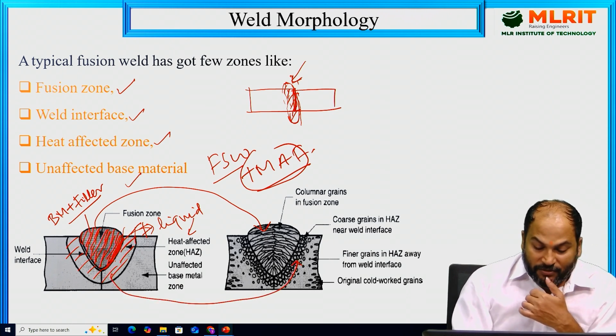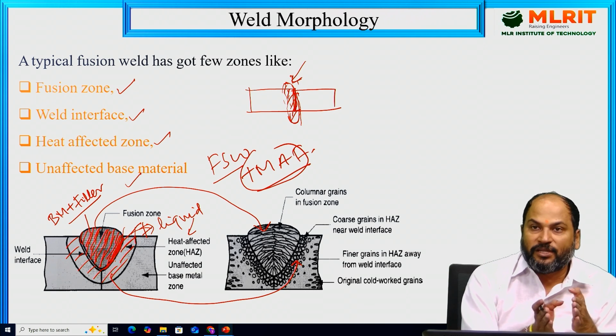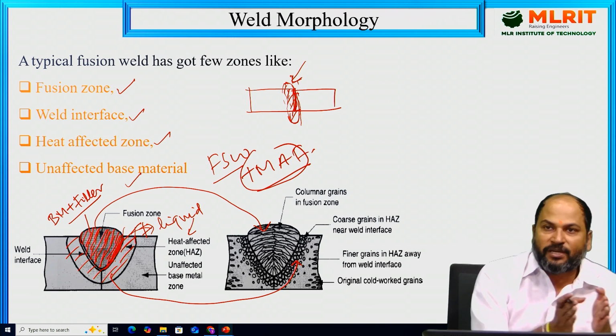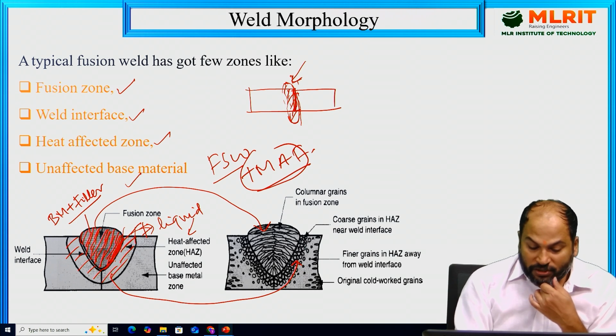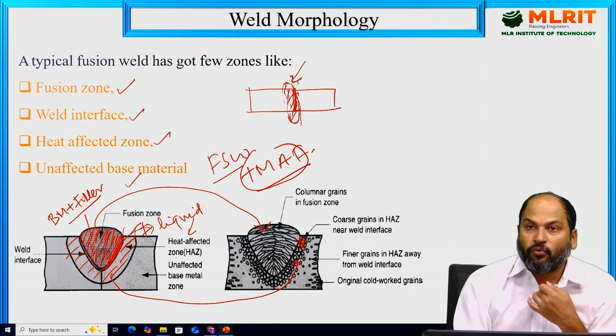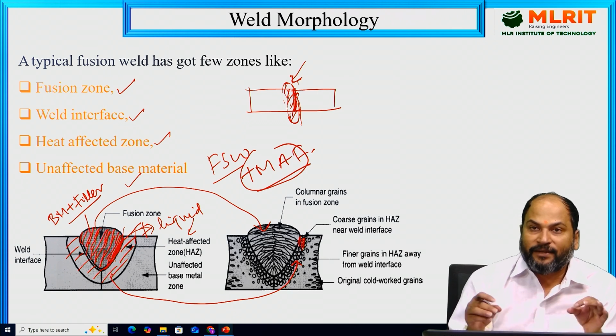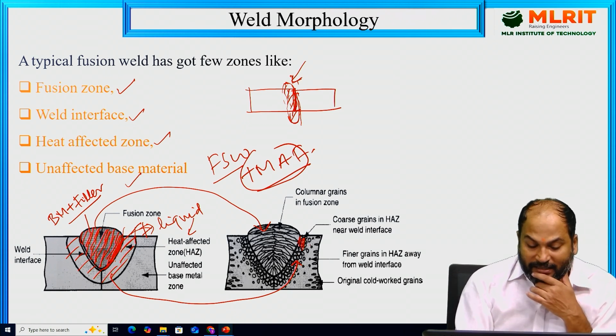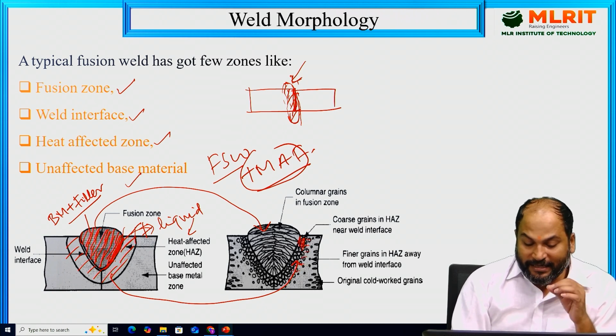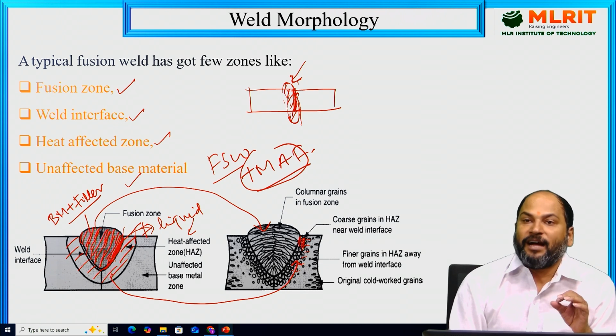In this zone also, two sections will be there: one just near the fusion zone and one further out. The grains near the fusion zone are coarse, where the heat has affected them most. This is the outer part of the heat affected zone, where the grains are relatively finer.